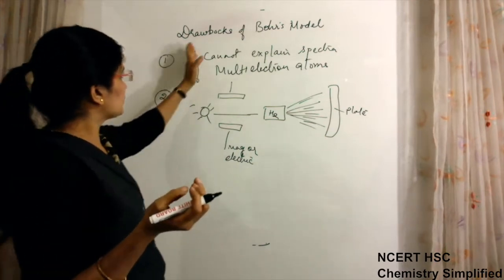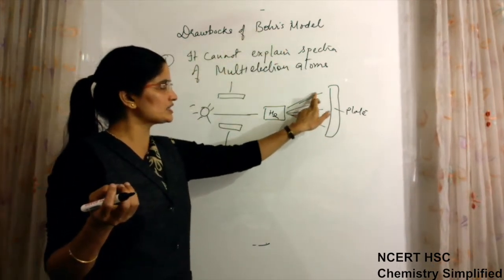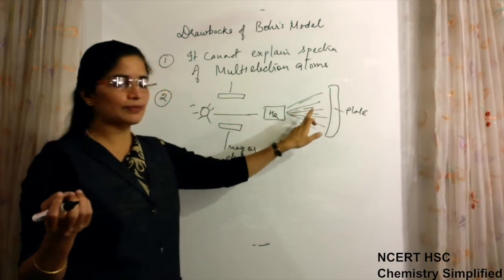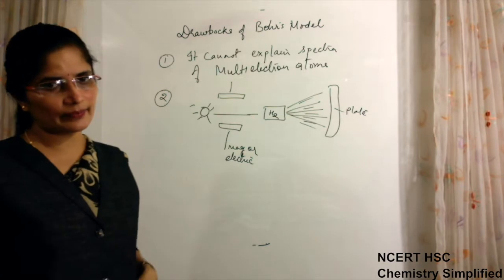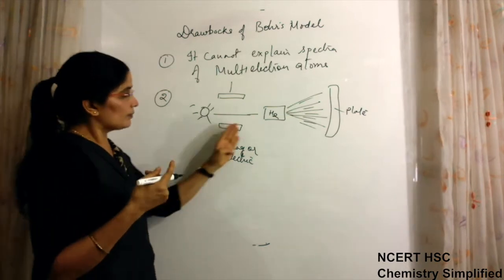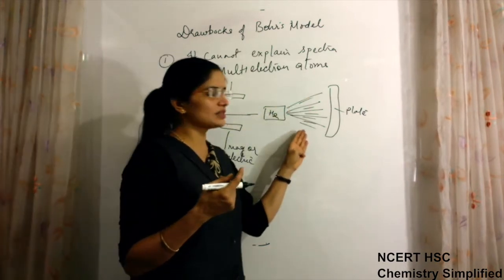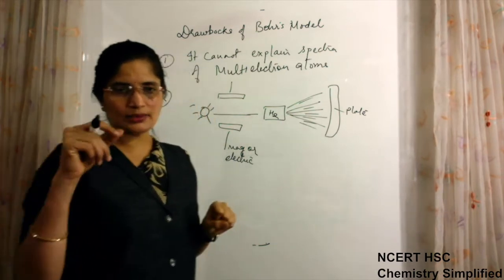So Bohr's model could not give an explanation for these fine splittings of lines which were present along with the main lines which we had seen yesterday. So this is called splitting of the spectral lines, more fine lines in between.